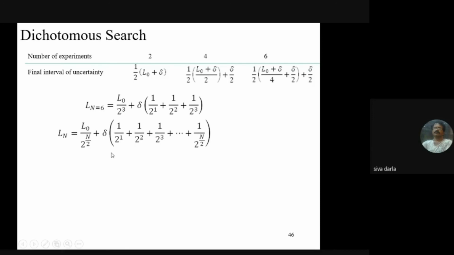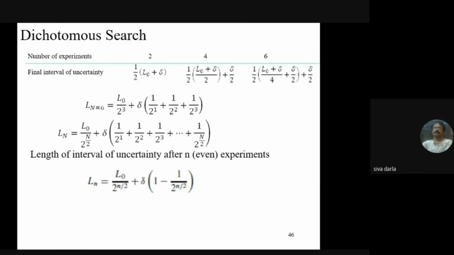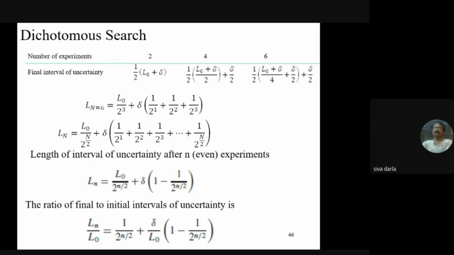What is the use of this? In order to say how quickly I am able to get the answers, the optimality of the length of the interval of uncertainty after n even experiments: generally I can say L0 by 2 to the power of n by 2 plus delta multiplied by 1 minus 1 by 2 to the power of n by 2. This is the ratio of final to the initial interval of uncertainty. This gives how quickly I can get the optimum or near optimum solutions.